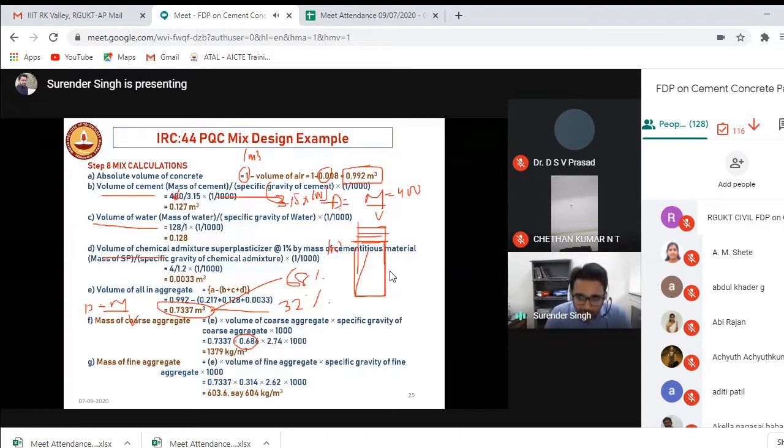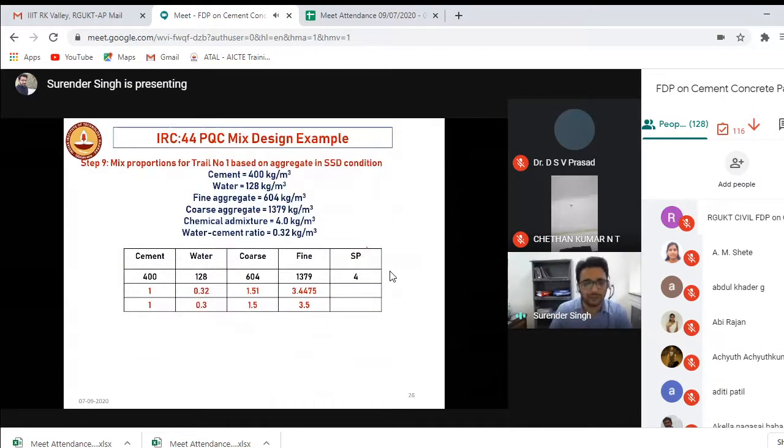And you know this formula, you know the density because you know the specific gravity, you know the volume. Now from 68% of this, you can get the mass value. So I got the mass value of coarse aggregate, I got the mass value of fine aggregate, right? Already I had the mass value of cement, water and superplasticizer. Now the mix design is over. So it's a simple procedure, it's a very simple procedure.